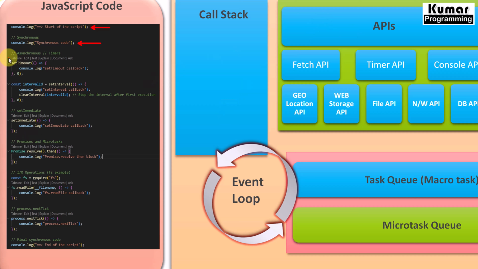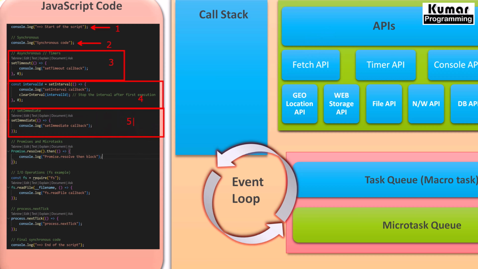So for this setTimeout, I'll mark it as line number 3, and I'll mark this as line number 4. And this is also our callback function, so it will go to the API and be executed. Again here setImmediate, this is again a callback function. It will go to the API. So here I'll mark it as block number 5.